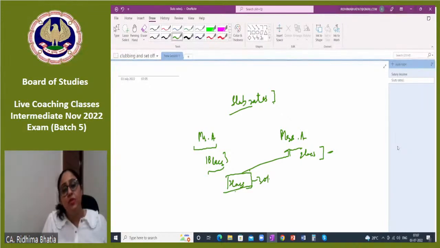If किसी के पास losses extra है, तो मैं उसको divert कर देती थी, since he already has losses, so showing any additional income will not impact. But no, clubbing provisions are a check that if something is yours, then you will be taxed on it. Or if you're just diverting the income through some smart planning, then it will be taxed in your hands. ठीक है?